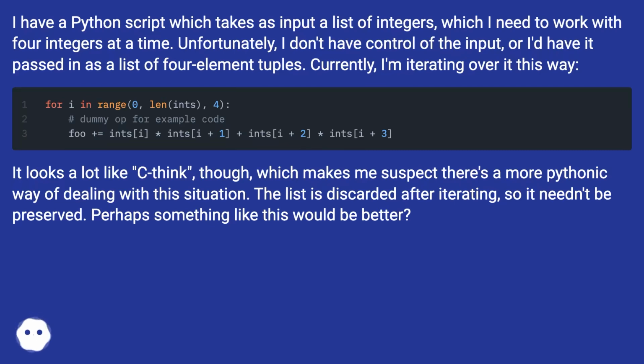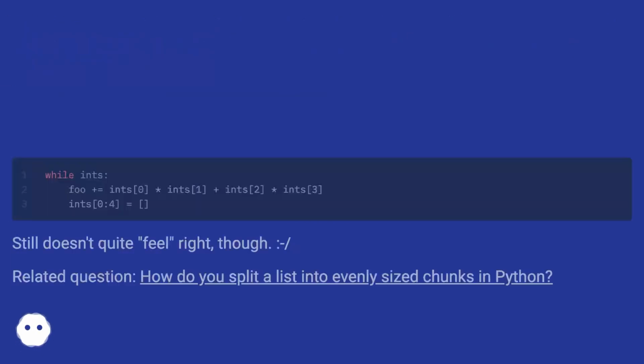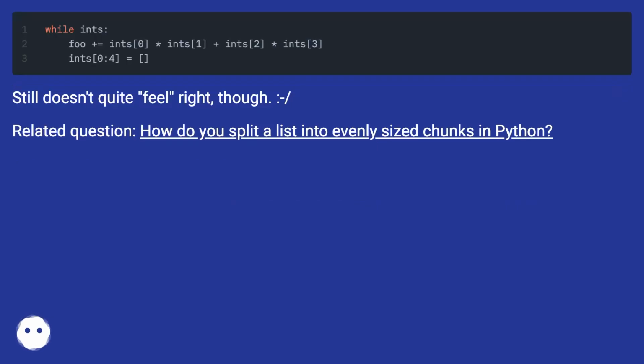It looks a lot like C-think, though, which makes me suspect there's a more Pythonic way of dealing with this situation. The list is discarded after iterating, so it needn't be preserved. Perhaps something like this would be better. Still doesn't quite feel right, though. Uneasy face. Related question: how do you split a list into evenly sized chunks in Python?